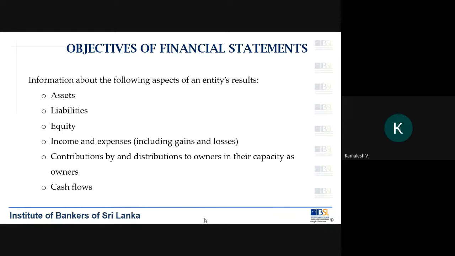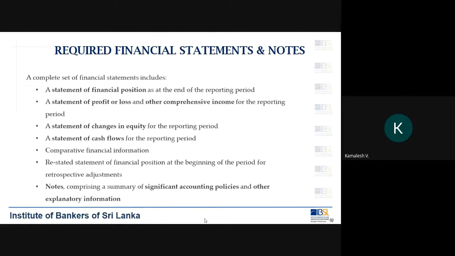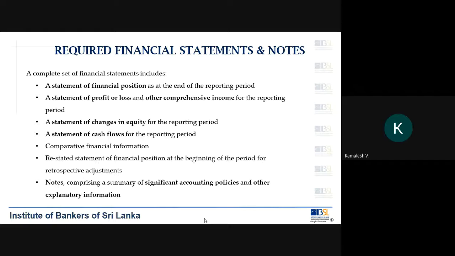So what are the transactions that you have entered into with the owners of the company? All transactions that you have entered into with the owners during the year will get reflected in the statement of changes in equity. And that is also prepared for the reporting period.